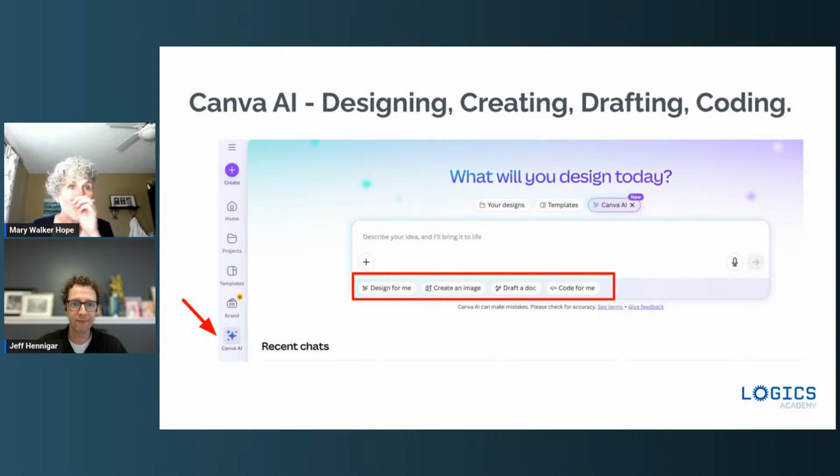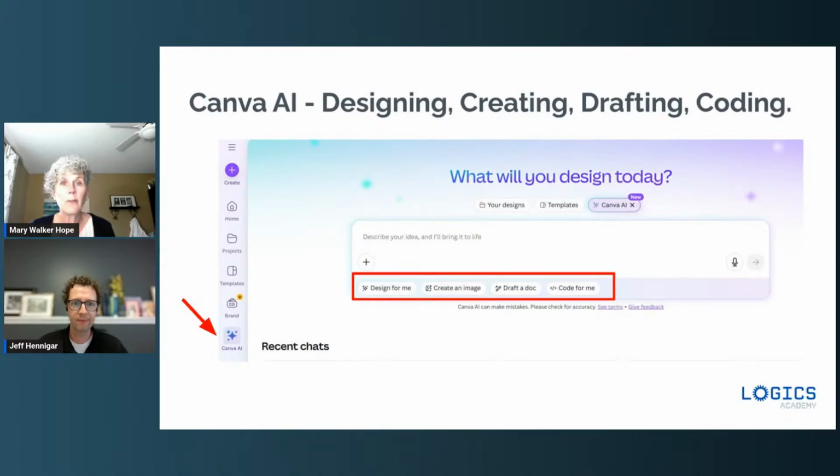So you can see on their slide here that the Canva AI is going to show up as a little sparkling star off to the left-hand side of your screen. But before we even do that, we also want to mention that if you have never used Canva before, then Canva has a professional account, or you can have a free account.